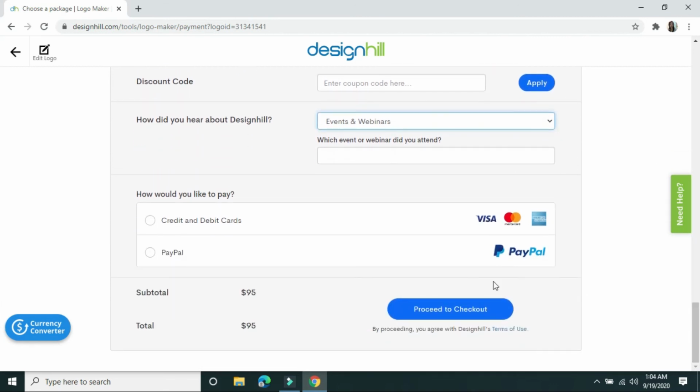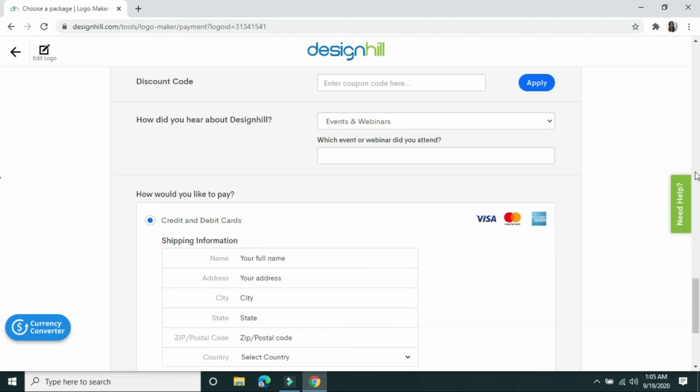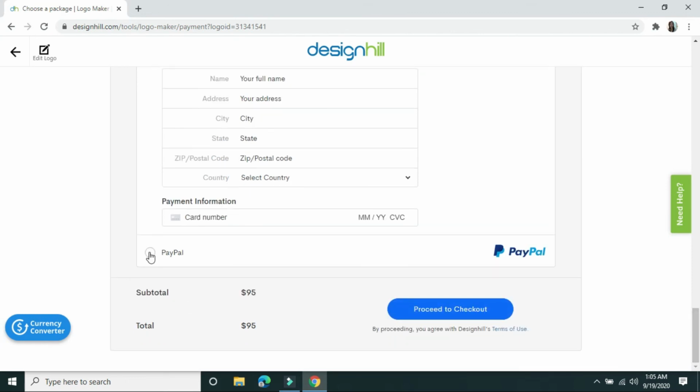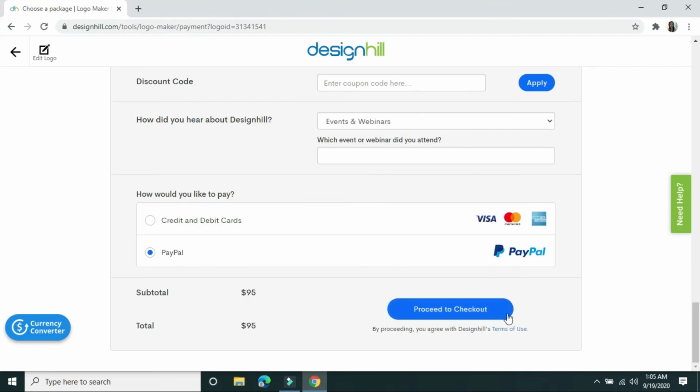And then you are now asked how would you like to pay. If you have a credit and debit cards, you can just choose it here. So you will be asked your name, your address, city, state, and so on, and of course your card number. But then if you will choose the PayPal, okay, automatic, there will be no question then. You can now proceed to check out.